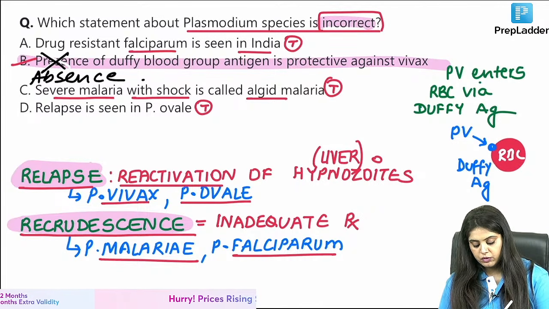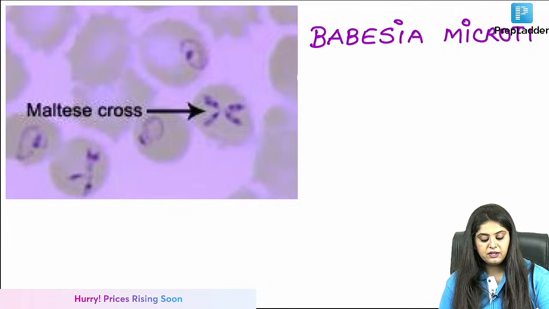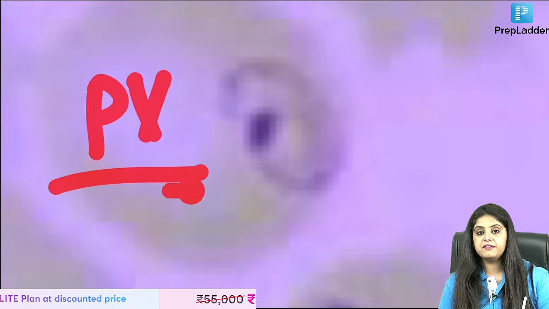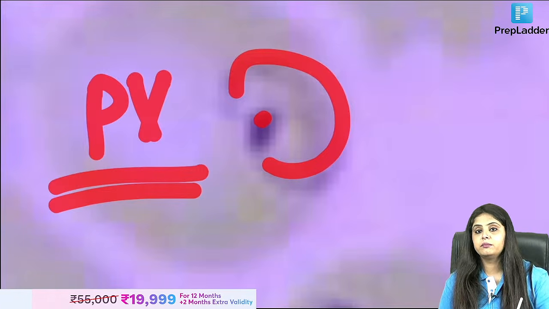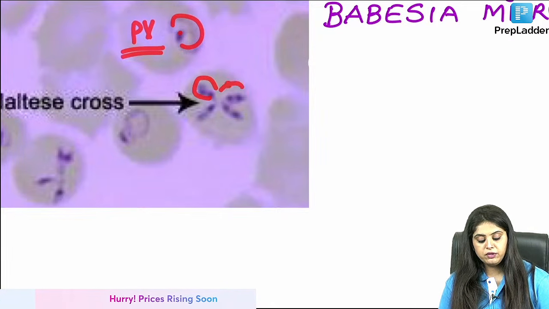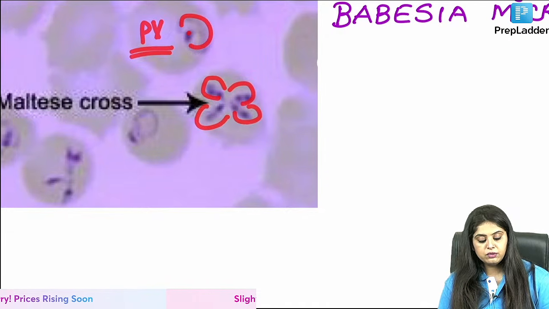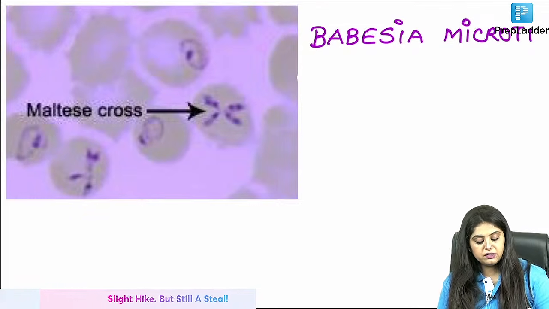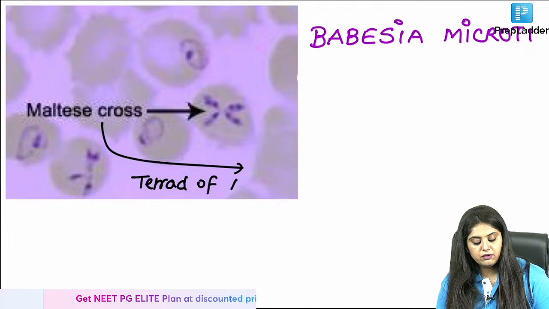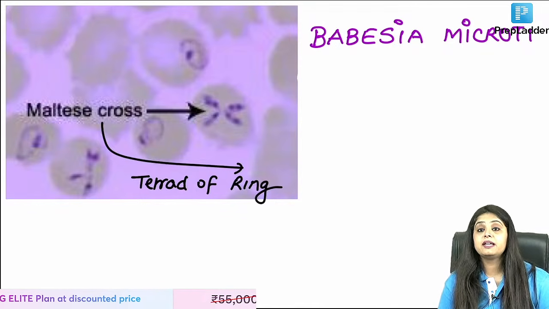Before I end, plasmodium कितनी सारी बात करी, so many ring forms you spoke about. अच्छा first answer this much, ये photo होता तो क्या बनाते? No bias, one ring and one dot. What would you have made? Ma'am, I would have made Vivax, one ring and one dot. But जैसे नीचे वाला photo download हुआ exam में, I saw that four rings were coming together. Very good. What is this? This is Maltese cross appearance. Maltese cross is nothing but four rings coming together. That is a tetrad of rings, and that is caused by Babesia microti.